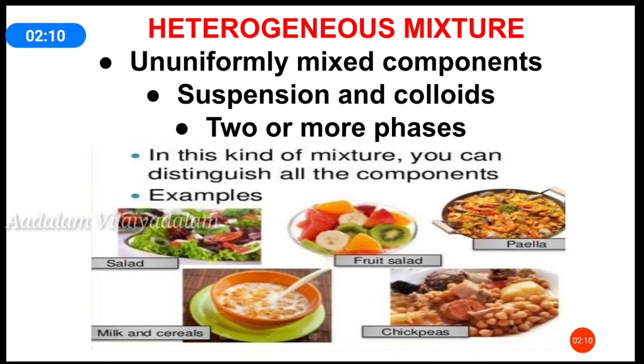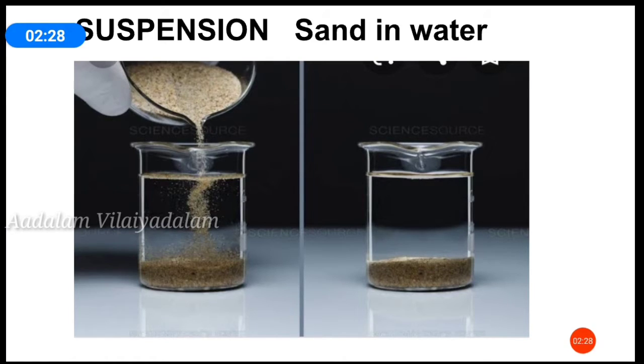Next, heterogeneous mixture. In a heterogeneous mixture, the components are not mixed uniformly. It has two or more distinct phases. We can identify the various boundaries of the particles. A mixture of sand in water is an example of a heterogeneous mixture. Sand does not dissolve in water, so it forms two layers or phases. It is easy to separate. A mixture of sand in water is a suspension.